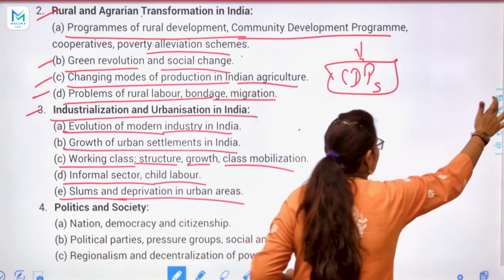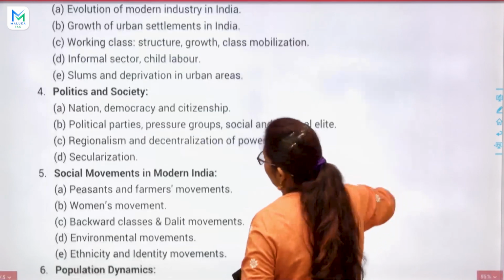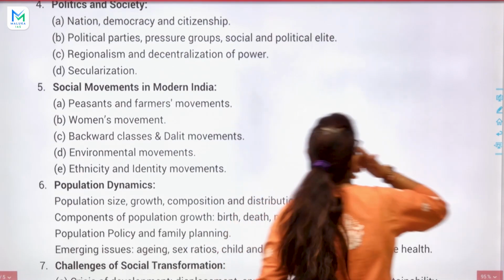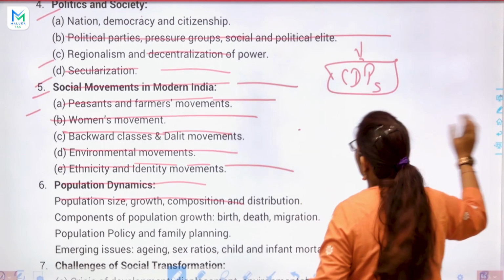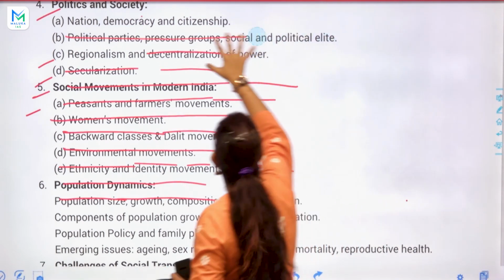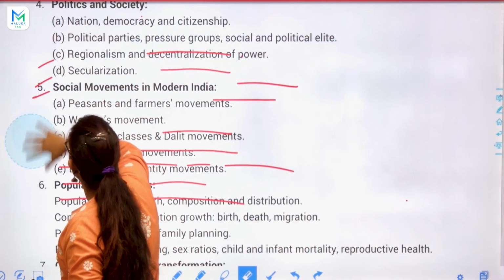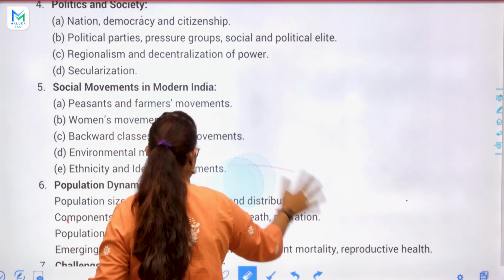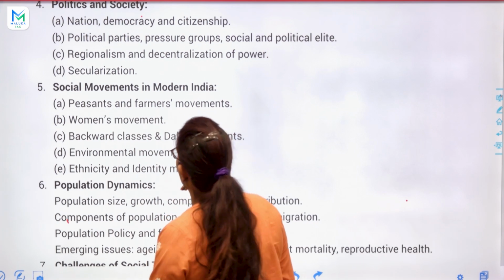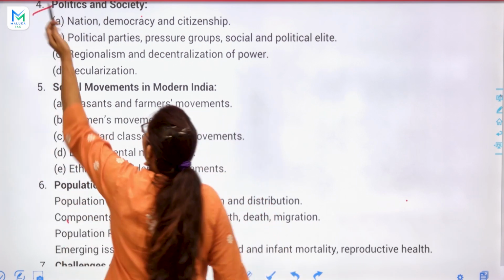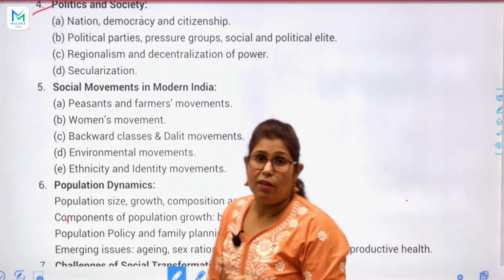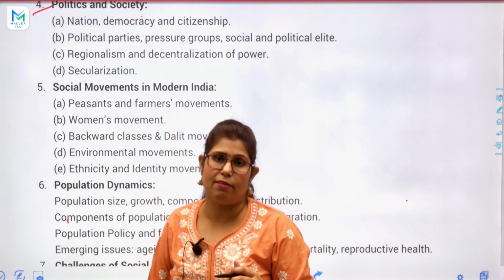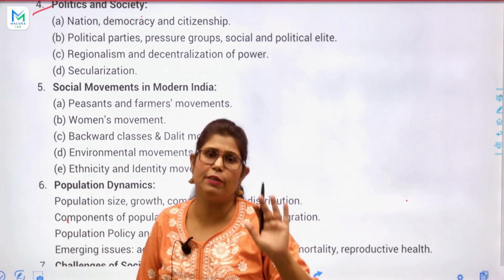Okay, so again, politics and society. Now it is very clear, which I told you, that sociology is connected with every subject, roughly, lump sum if we talk.